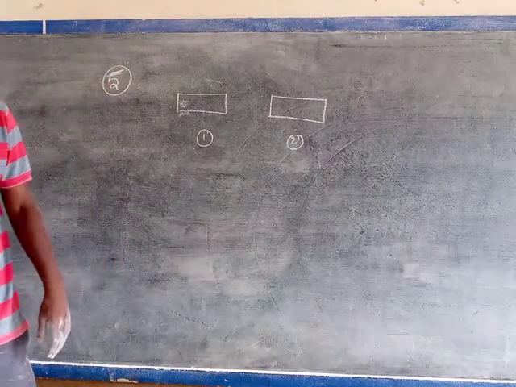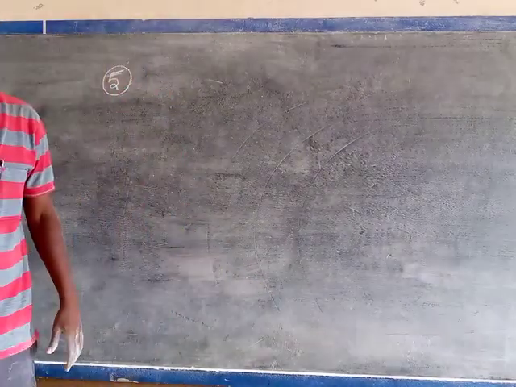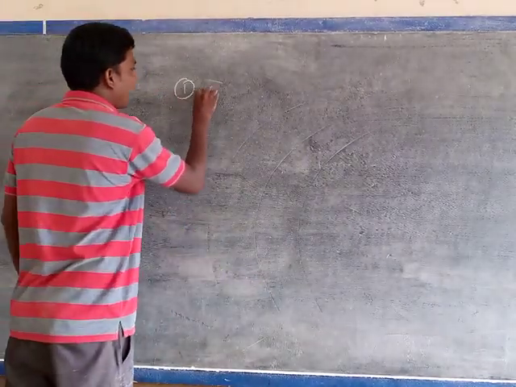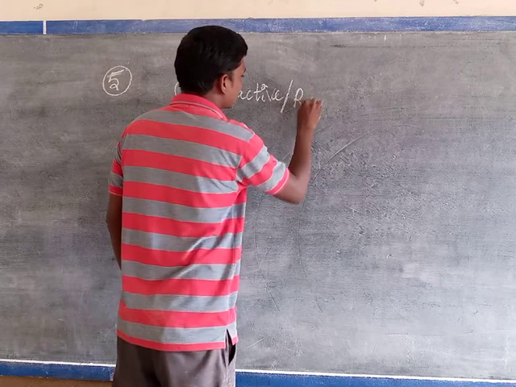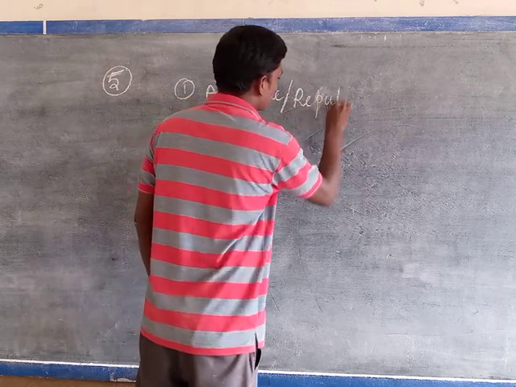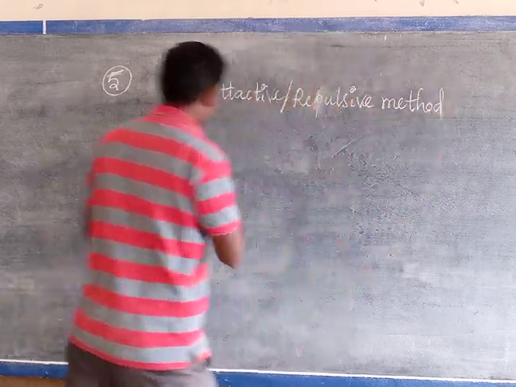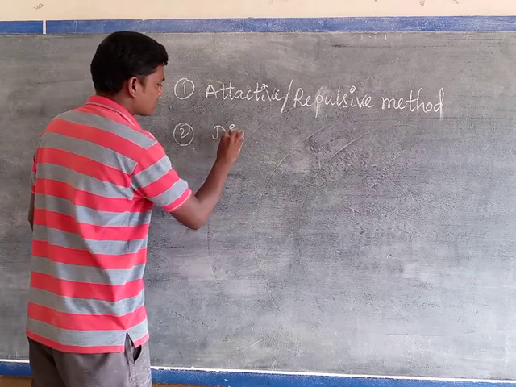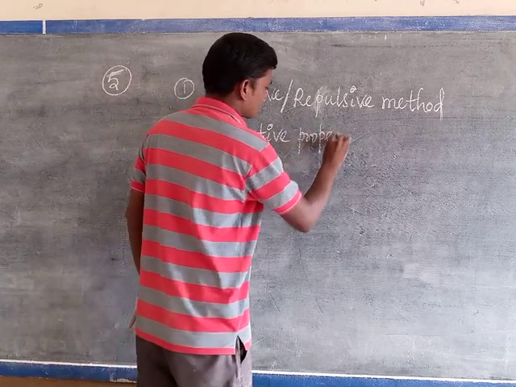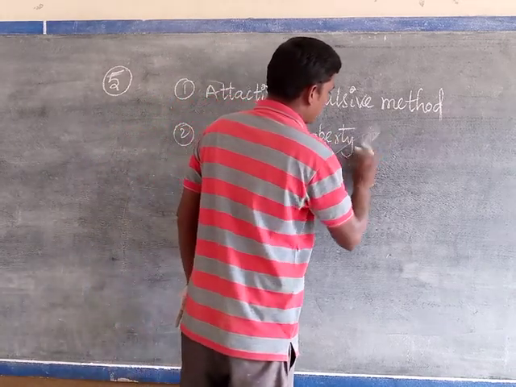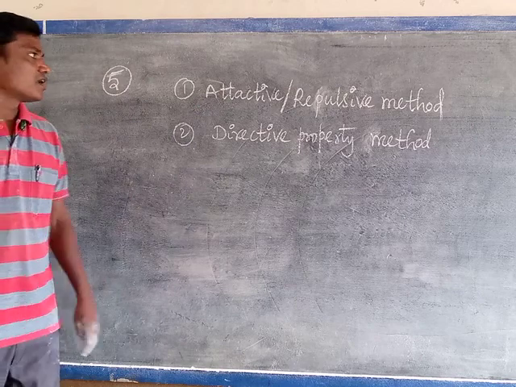Generally, how can we find that the given bar is a magnet? By two methods. One is the attractive or repulsive method. The second one is the directive property method. So listen very carefully, all of you students.